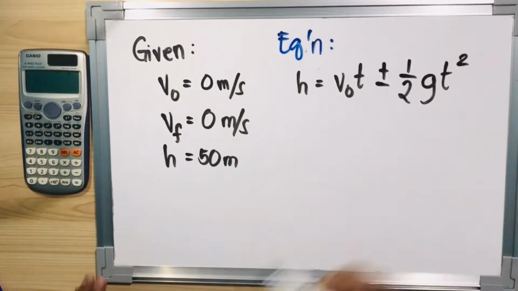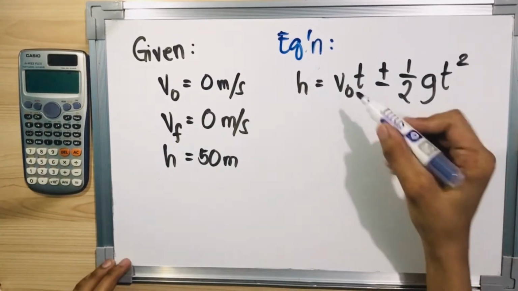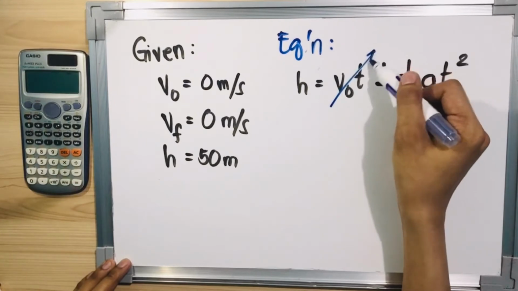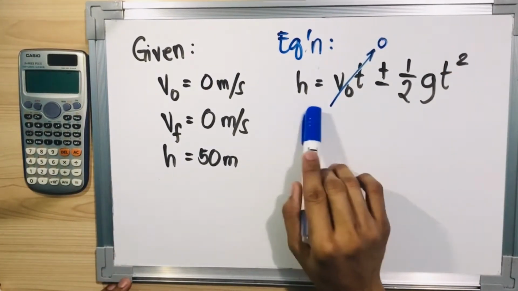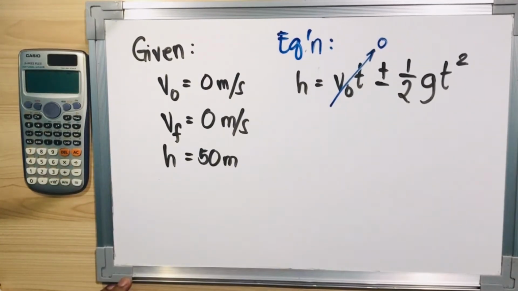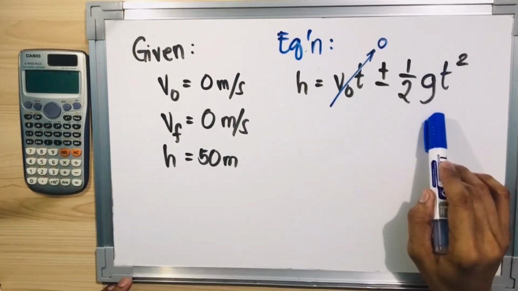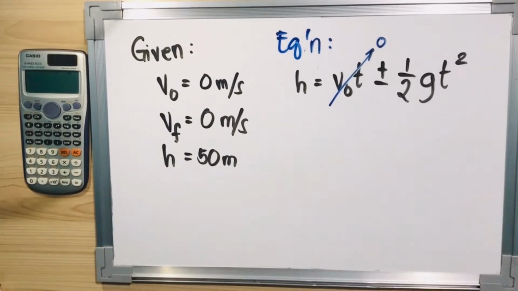Okay? So, the initial velocity, again, wala siyang initial velocity. So, zeroed out na to. So, matitira, meron tayong height, which is given. We have yung gravitational constant, which is given. At ang matitira na lang, yung time.